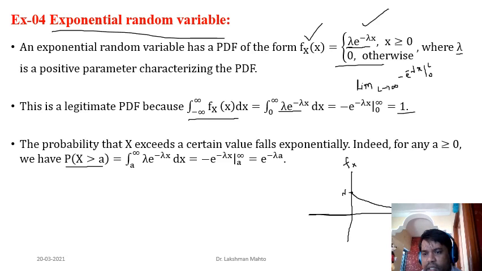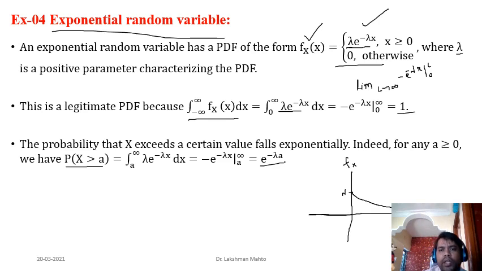So how can you find this area? Easily, by integrating the function from this point up to where the tail will go, it will go up to positive infinity. This area is the desired probability of the tail. So that's why you are integrating from a to infinity the density function lambda times e to the power minus lambda x, and after integrating you get an exponential function.